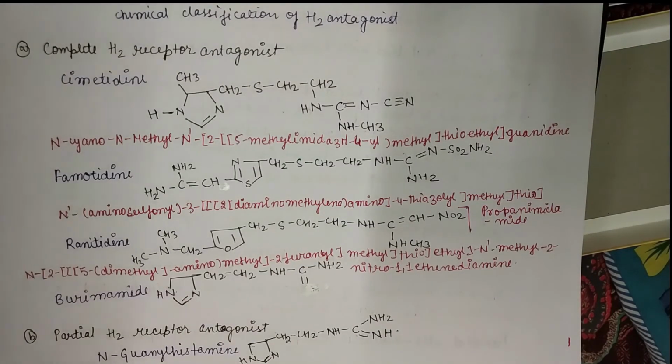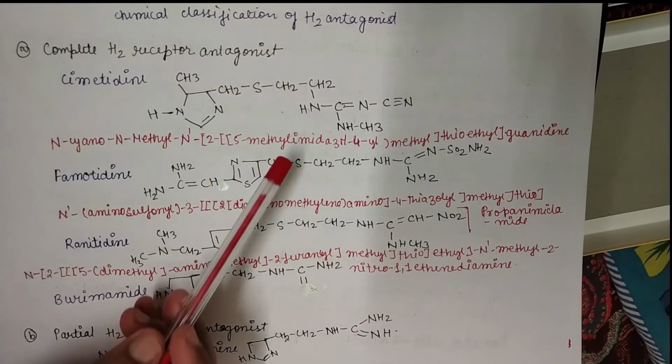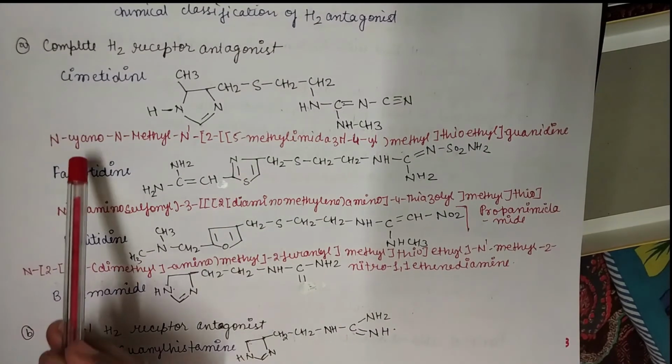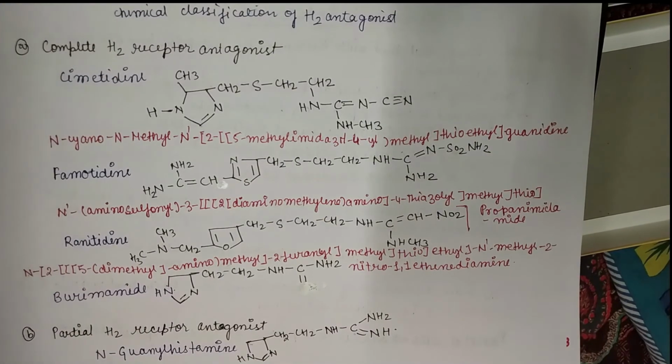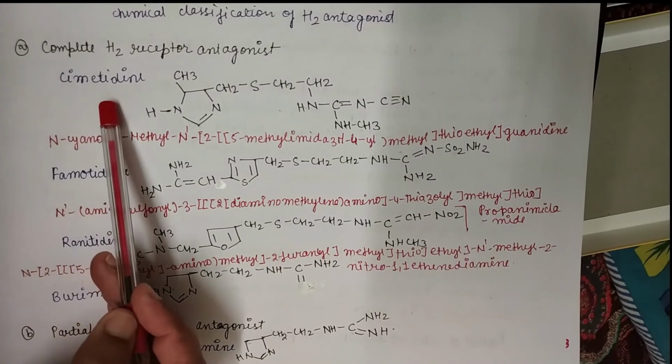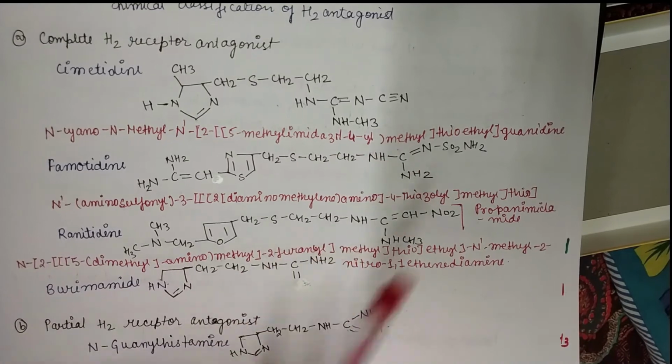Let's see the chemical classification of H2 antagonist drugs. The first category is complete H2 receptor antagonist, meaning they will completely bind with H2 receptors. An example of those drugs is cimetidine. This is the structure of cimetidine and this is the IUPAC name of cimetidine. Sometimes it may be asked in competitive exams like GPAT, so if it is visible, you can see cimetidine, its chemical structure and the IUPAC nomenclature.